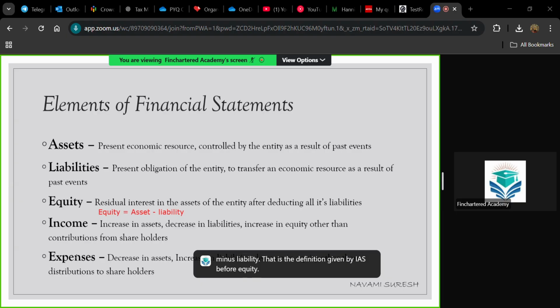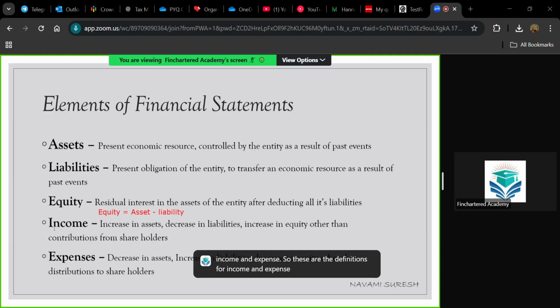Then we have two more elements, income and expense. Increase in assets, decrease in liability, and increase in equity other than contributions from shareholders. That is the definition given to income. We all know what is income. Anything that is generated as a revenue for a company, that is known as income, isn't it? Anything that leads to an inflow, that is income. But we cannot give our own definition because IASB has already provided a definition for income and expense.